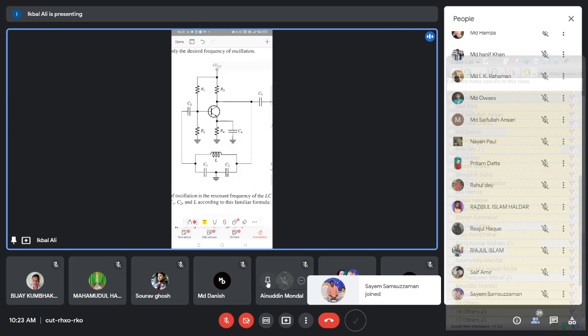What is the function of this circuit? You just very carefully see, we have discussed this one also: if you apply some input signal in this circuit, suppose you are applying some input signal here like this. So this is your input signal you are putting at the input. This is the input point of the amplifier. Then what will be the output? You will get the output through the capacitor here. So this is the output point.